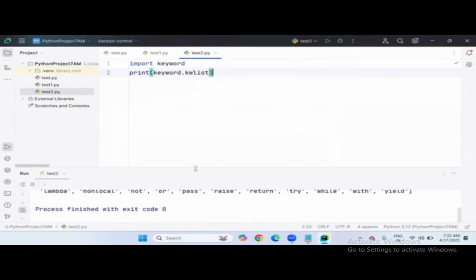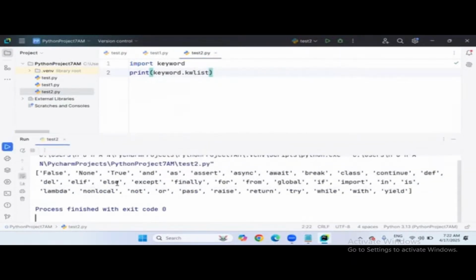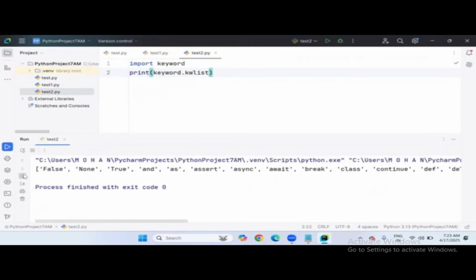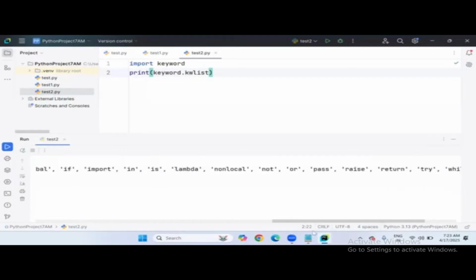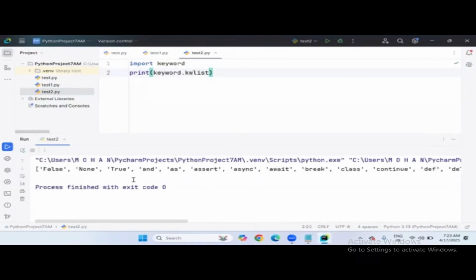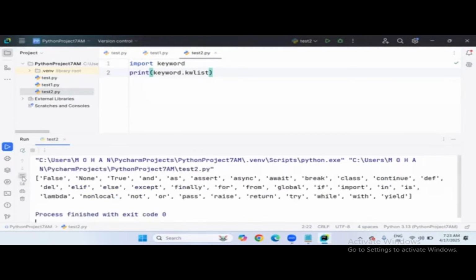You will see in the output window whether all the keywords are present or not. Yes. Look at this, all the keywords are present here. Sometimes you will see the output here in one line only like this. So you have to drag the horizontal scroll and then you can observe all the keywords. But do you want to bring the output in the same window without dragging the horizontal scroll? Simply there is an option in the terminal. You can see the soft wrap option is there. Click on soft wrap, and automatically the total keywords will be present in the same window.